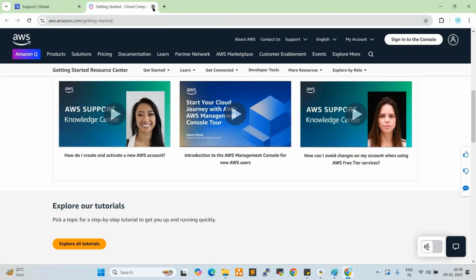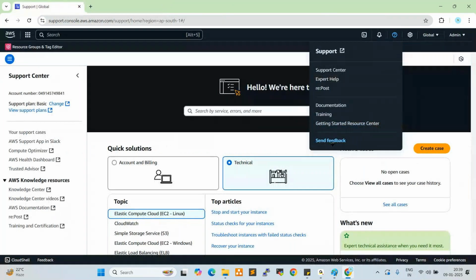Next one, send feedback. Once the issue is resolved, AWS asks you to give feedback. You can select this send feedback, give the feedback, and submit. That feedback will go to the AWS team.